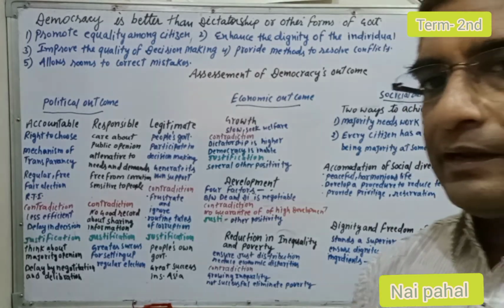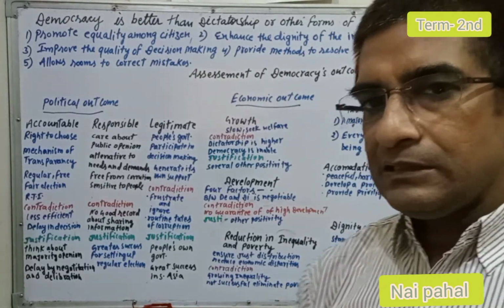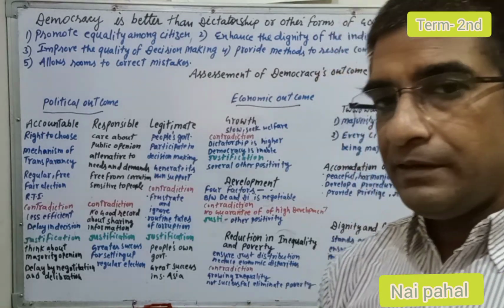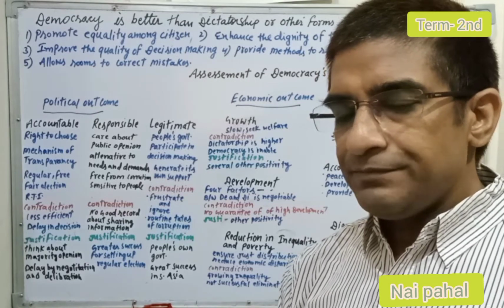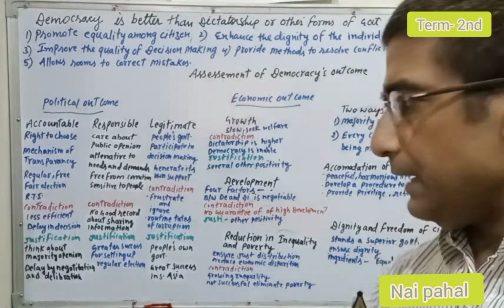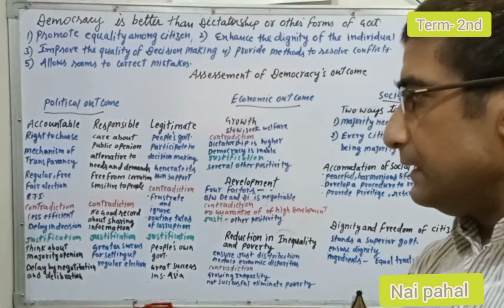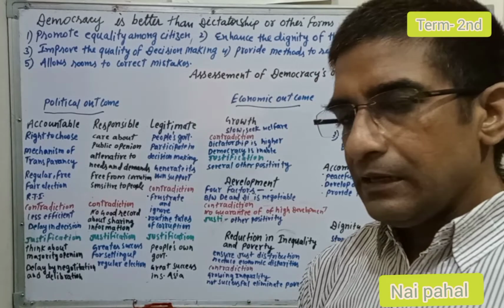And this majority is enjoyed by different people at different points of time, and everyone has the chance to enjoy being in the majority in the government for some time. Second, the delays which have been seen in democracies.